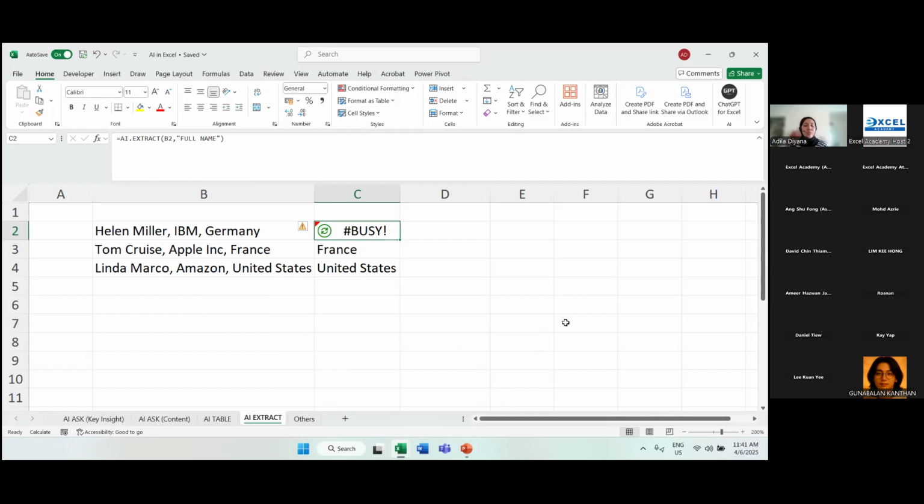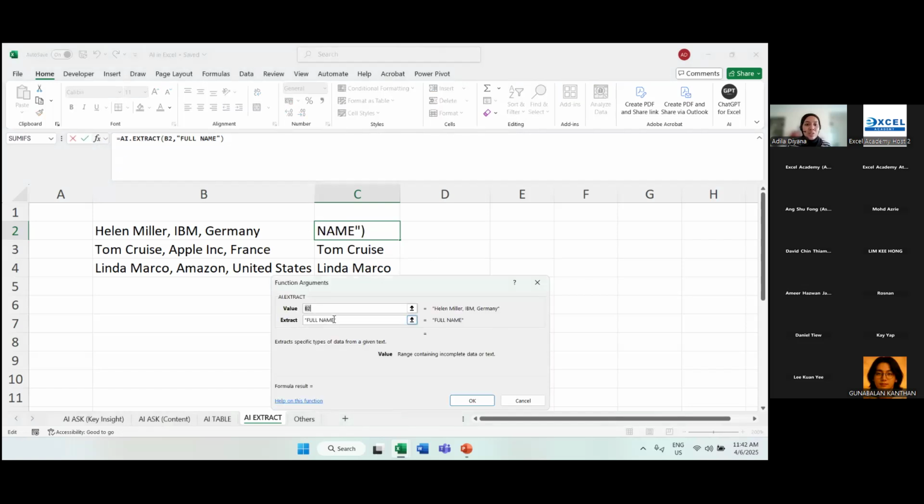Let's give it a moment. Now it's currently busy trying to extract. So this is correct. We managed to get Helen Miller, Tom Cruise, and also Linda Marco. Okay. Let's say I want to extract the gender. Let's say we don't have gender in the data. Let us see whether AI has the capability or not. We'll see if the result is 0 or whether it will be able to extract the gender.